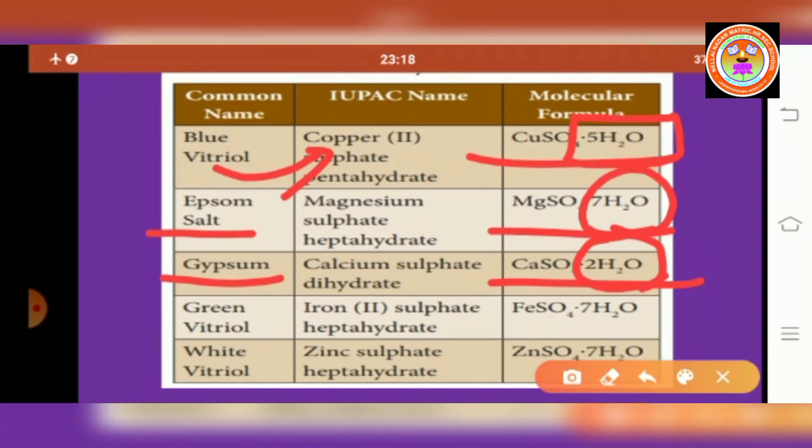Next one is green vitriol, that is iron 2 sulfate heptahydrate. FeSO4·7H2O. Here water of crystallization is 7. And white vitriol, that is zinc sulfate heptahydrate. Molecular formula is ZnSO4·7H2O. Here also 7 is the water of crystallization.